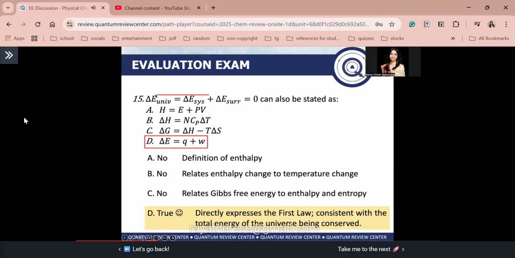Okay, so again, guys, recall this statement here, this expression here shows us that the total energy change of the universe is 0, which defines the first law of thermodynamics for an isolated system. Okay, so it also indicates, guys, that for an isolated system, energy is conserved.